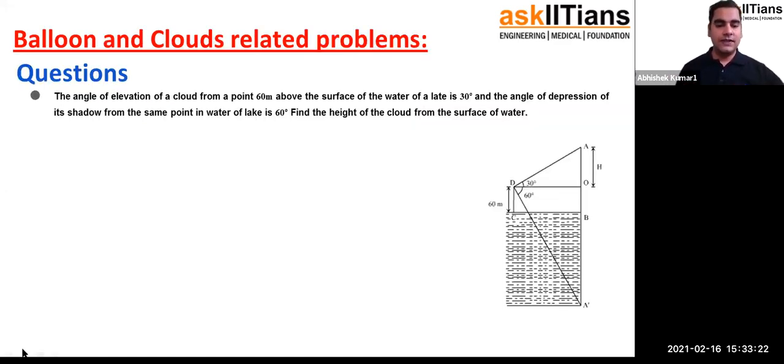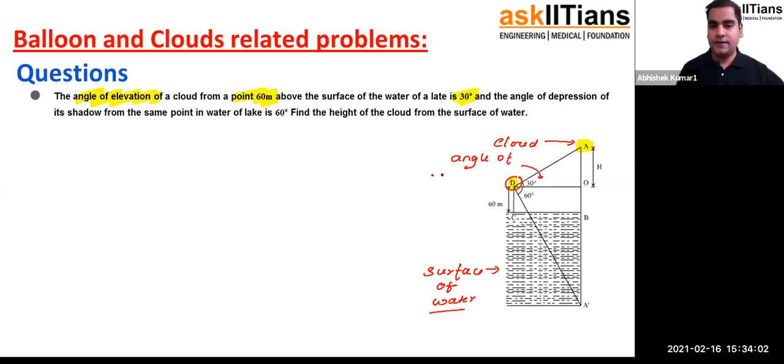So what does this problem say? This is the first problem. The angle of elevation of a cloud from a point 60 meter above the surface of the water of a lake is 30 degree. So this is the cloud you have. This is the point under consideration. Let me mention it here. This point A is acting as the cloud. This is the surface of water. And this is the point under consideration, which is D. And this is the angle of elevation. Understood?